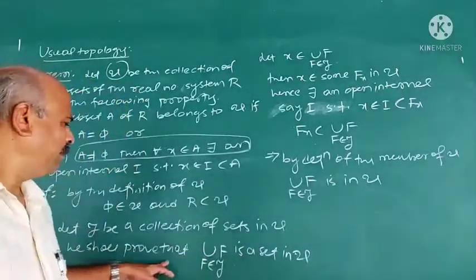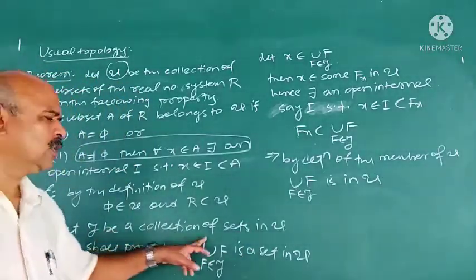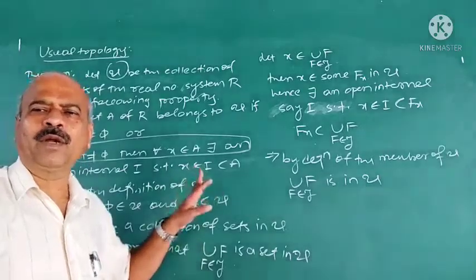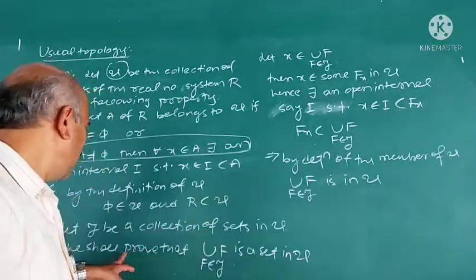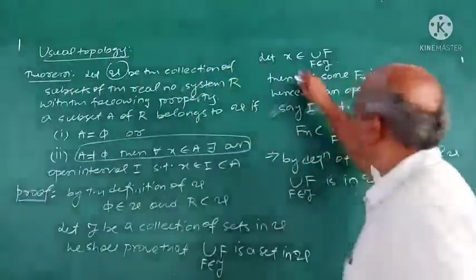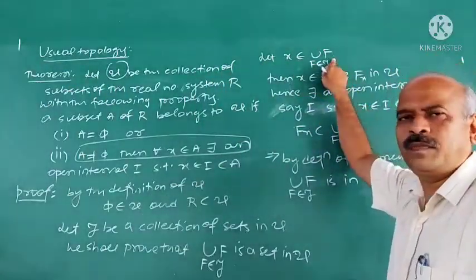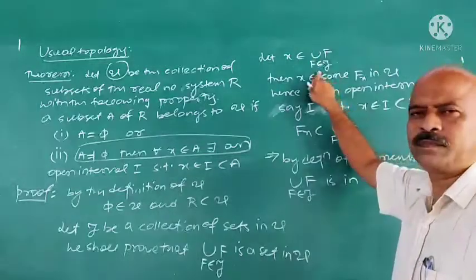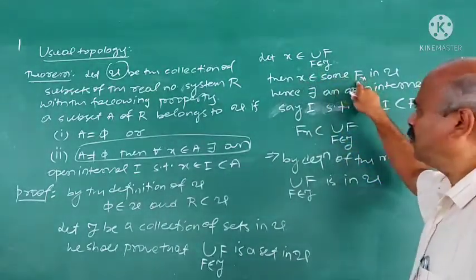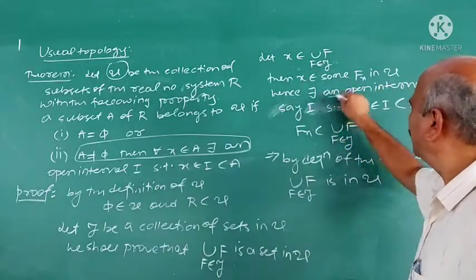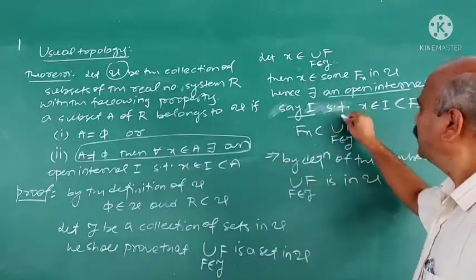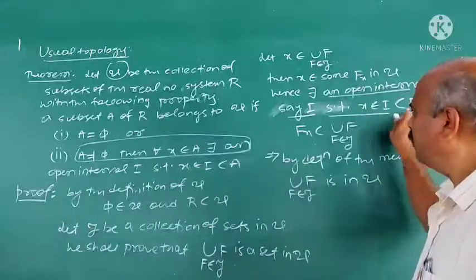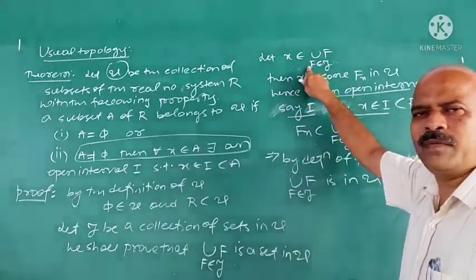What do we have to prove here? Suppose 2 is a collection of sets in U. We have to prove that the union of that collection of sets in U is again a member of U. For that we have taken x belongs to, suppose, union F. Then x belongs to some member of 2, that is, x belongs to F. By definition, there exists an open interval, say I, which contains x and is contained in F. But F is contained in union F.